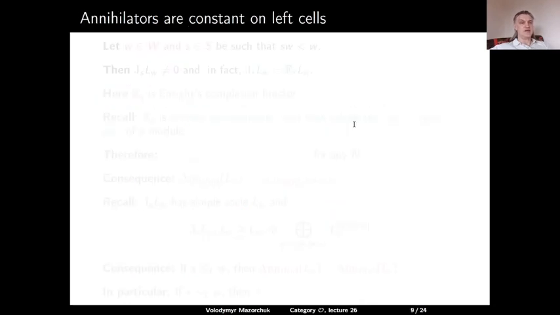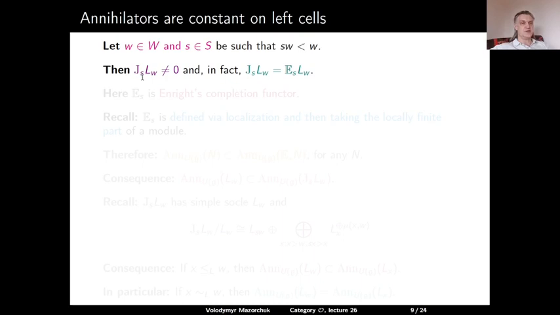So using this, we can actually show that the annihilators of simple highest weight modules are constant on left cells. So let w be in W and s a simple reflection such that sw is smaller than w. Then we can consider Joseph's completion functor associated to the simple reflection, and because of our assumption that sw is smaller than w, J_s of L_w will be non-zero. And since w in this situation is s-infinite, we also get that J_s of L_w will be equal to the value of the Enright's completion functor E_s on L_w.